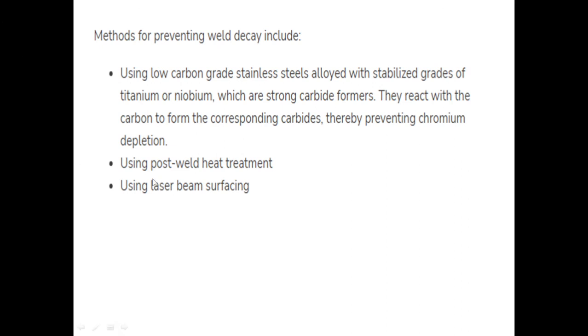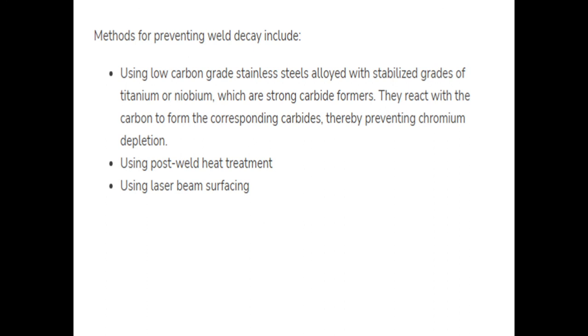Second, to avoid weld decay we need to use a post weld heat treatment. What are the different types of post weld heat treatment? That is annealing, normalizing, carburizing. These are some post weld heat treatments that we use to avoid weld decay, or to avoid loss of mechanical properties of the base material.